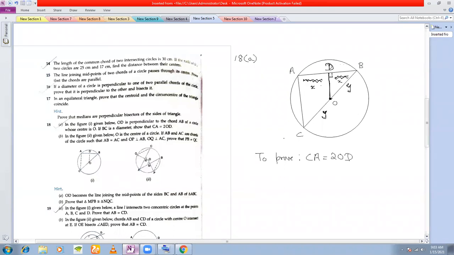Now you look at this triangle here, ABC. In this triangle, what do you see? You see that O is the midpoint of the side BC, and you also see that D is the midpoint of the side AB. So therefore, by midpoint theorem, can I say that OD and AC are parallel to each other and OD is equal to half of AC? Can I say from midpoint theorem?